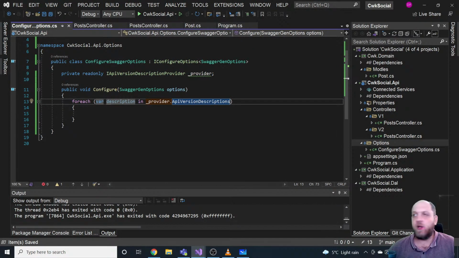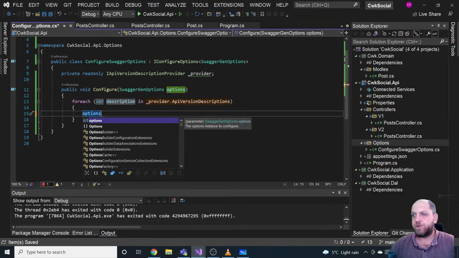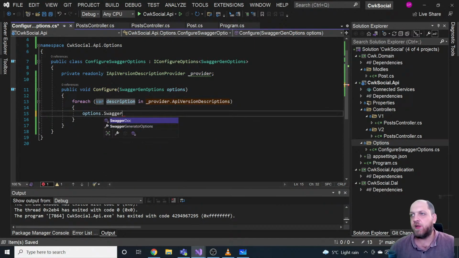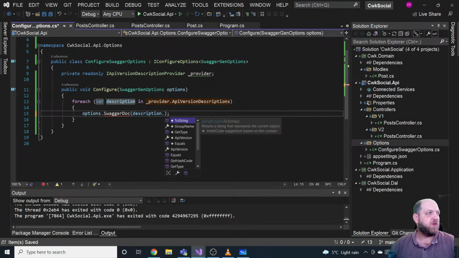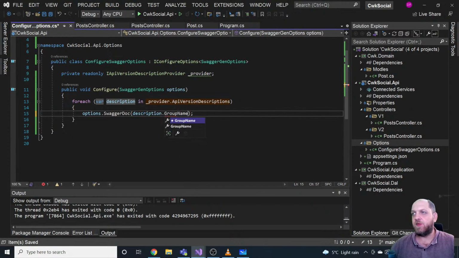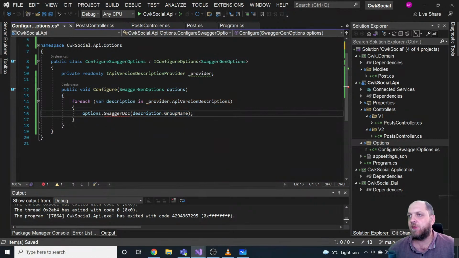What we want to do is, well, we want to generate a Swagger document. So options, because we get these Swagger gen options, this is why it is a generic interface. So options, and then here we have these Swagger configuration methods like Swagger doc. And in this one, we can actually provide a description, and we can say the group name is the name for the document. And what's the problem here with Swagger doc? Let's also look into the chat, but there are no new questions. Microsoft extensions dependency injection, correct? That's okay.